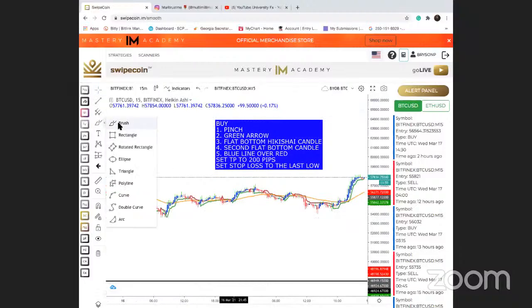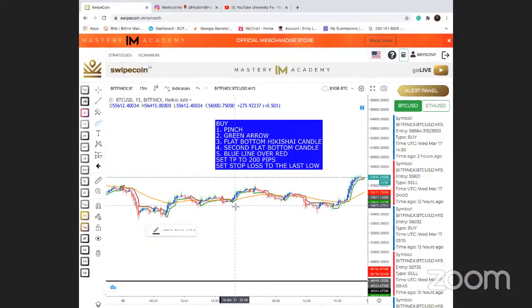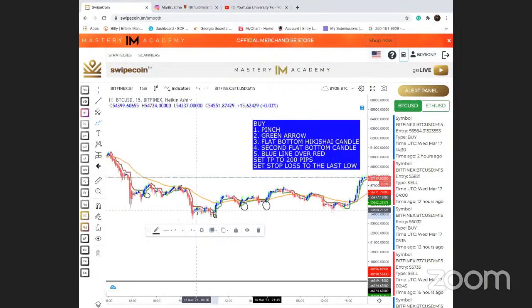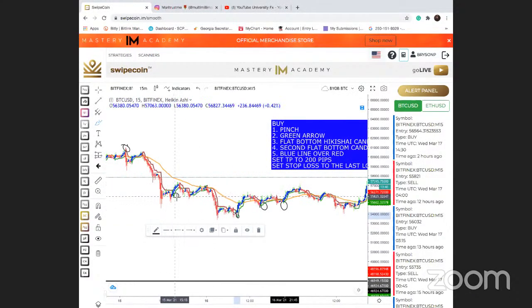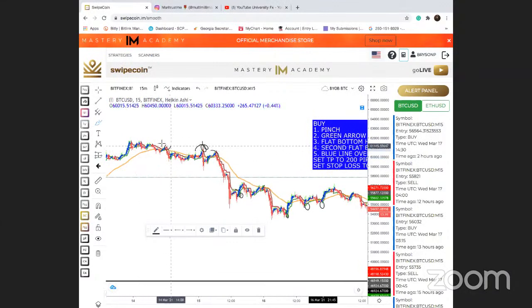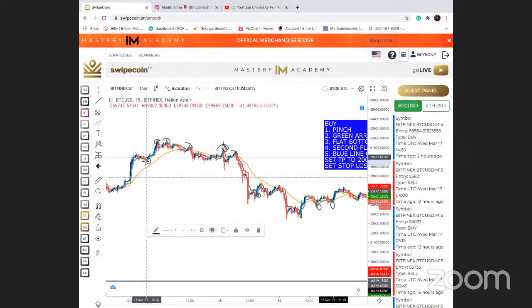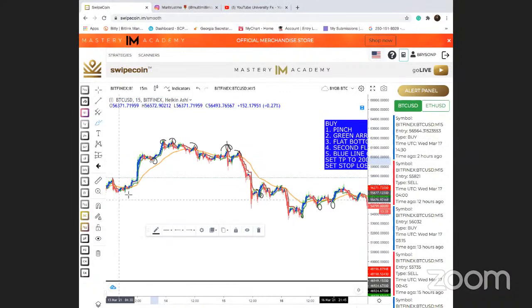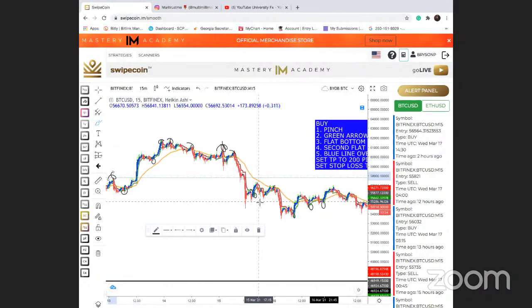Like I said earlier today, I was actually running a training, so that's why I have some of these things already marked up. But here's a pinch right here. Here is a pinch right here. Here is sort of like a little mountain, sort of a little pinch or whatever. There's a pinch here. There's a pinch there. Here's a mountain here. Here's another mountain here. Here's a pinch here. You'll start to realize what these things are, right? So pinches are literally those sharp, pointy movements right there. And that's what we're looking for in the market. We're looking for a pinch.